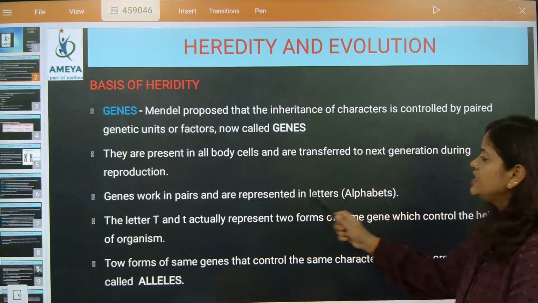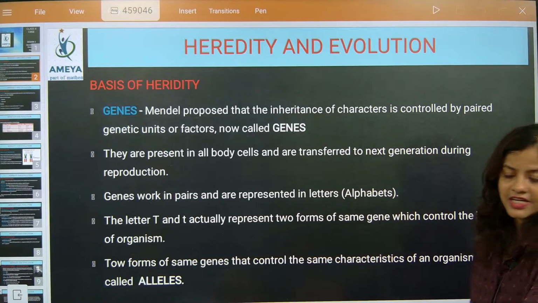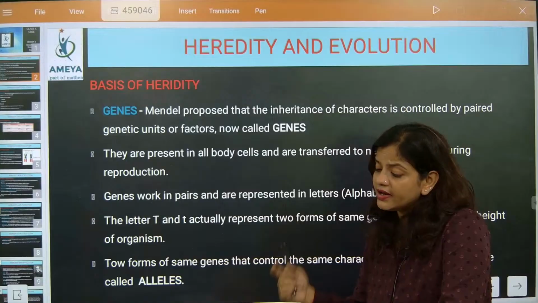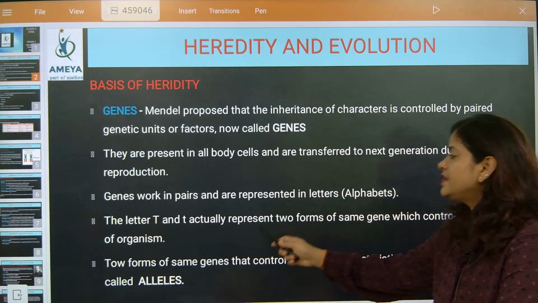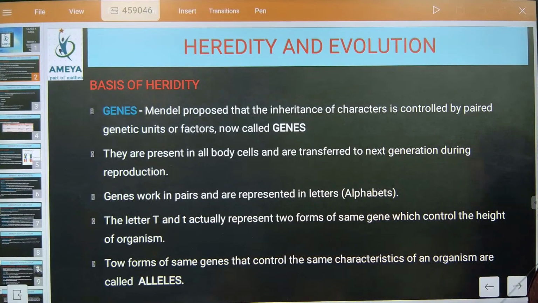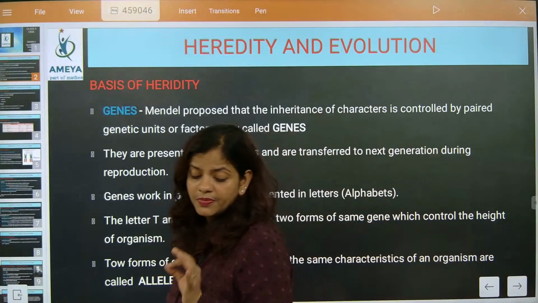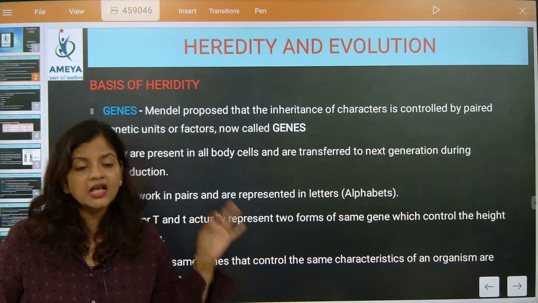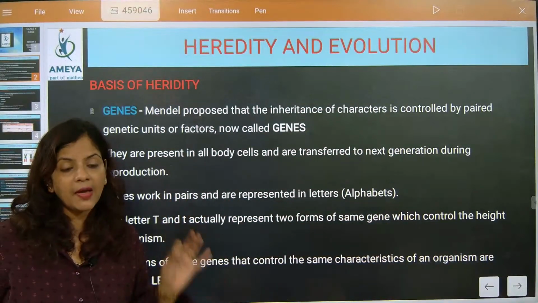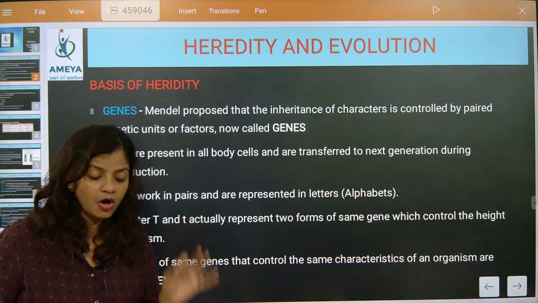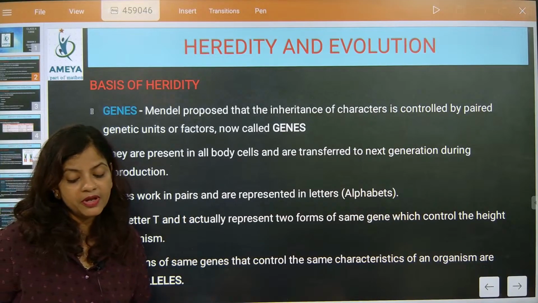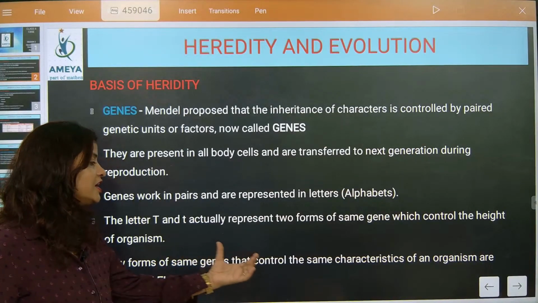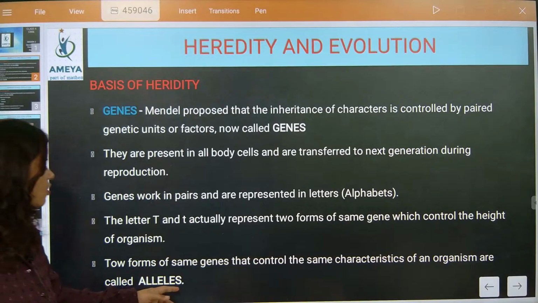Now, beta, next one: genes that work in pairs are represented by letters. In RNA also you will be seeing that half part will be there. The letters capital T and small t are actually representing two forms of the same gene. But, beta, one capital letter is always representing which type of trait? Dominant trait. And the small letter is always representing the recessive trait. That's the difference. The capital letter represents the dominant trait, and the small letter represents the recessive trait. The two forms of the same gene that control the same characteristics of organisms are called alleles.